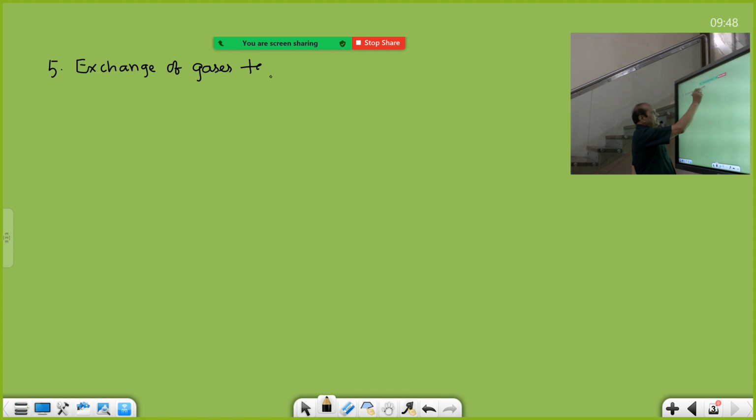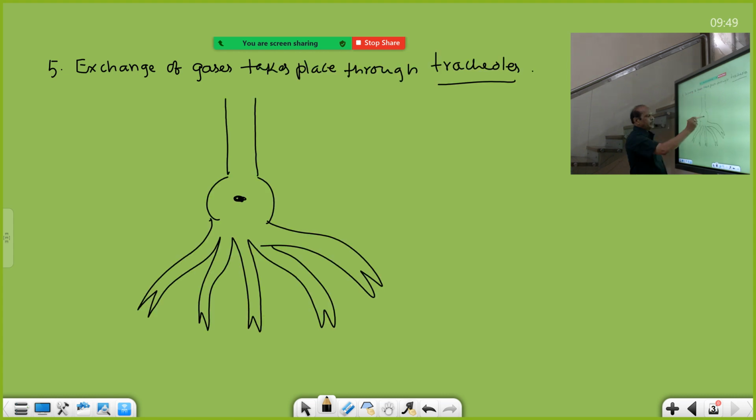So I will draw the diagram here. This is the trachea and this is the tracheolar cell, which is branched and subdivided like this into tracheoles. These are called tracheoles. Here there is a nucleus also, because this is a tracheolar cell, and the rings are present. Only the trachea has rings, but tracheoles do not have rings. This is the trachea. These are tracheal rings.